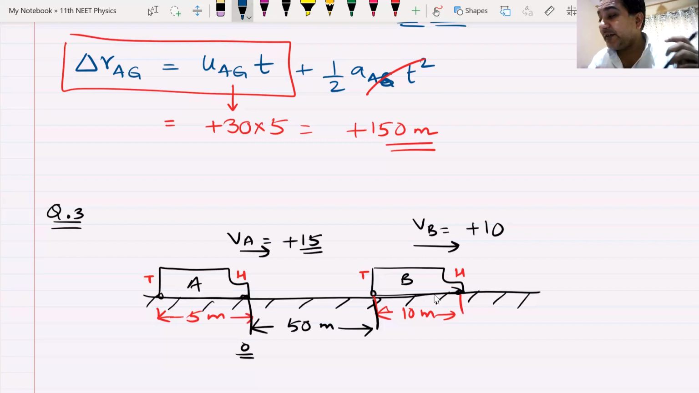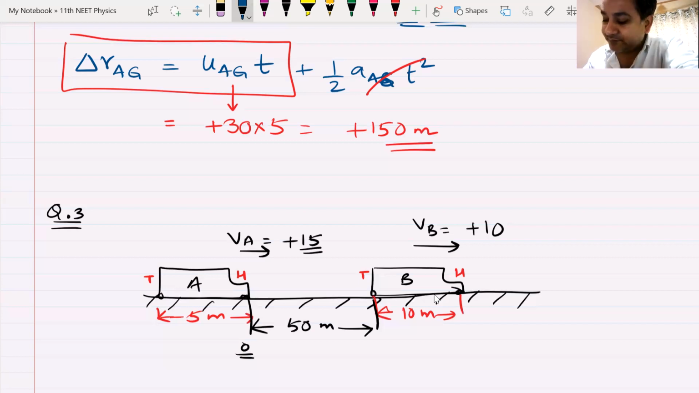So the displacement of A with respect to B is plus 50. Okay, just right. Sorry, I could not listen to you. I was looking at the pointer, my pointer was missing. I know, 15.